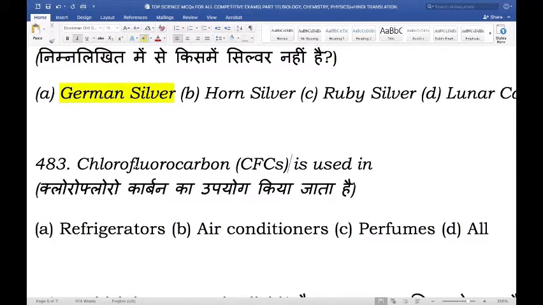So where are chlorofluorocarbons used in? Are they used in refrigerators, air conditioners, perfume, or all of these options? And the right answer here is all. Chlorofluorocarbons are used in refrigerators, air conditioners, and perfumes.